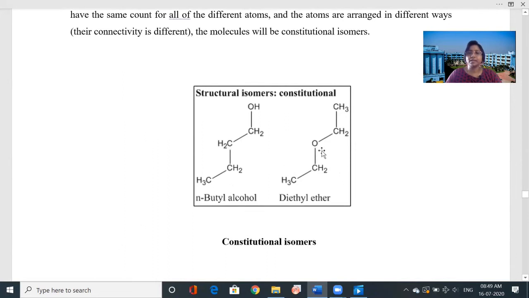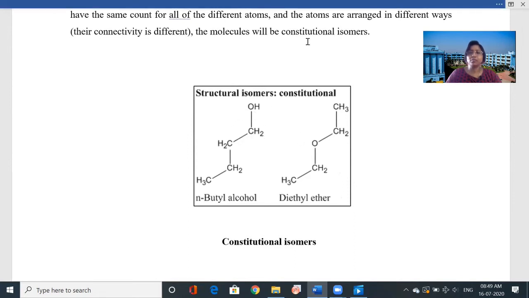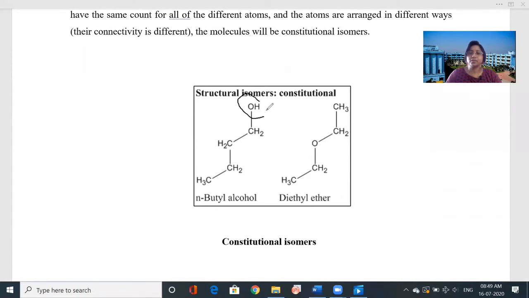Like you can see, the ether group is here, but here there is no ether group. Oxygen is in the form of OH. So here the bond connectivity is different. Here you are getting OH, but here you are getting O. But the number of carbon, hydrogen and oxygen is the same. For the first one, the number of carbon is 1, 2, 3, 4. Here also the number of carbon is 4.